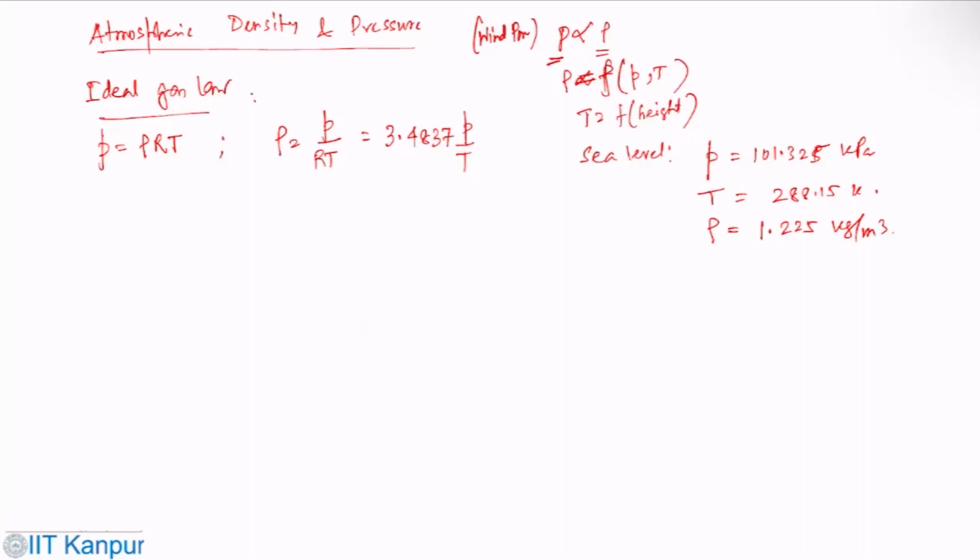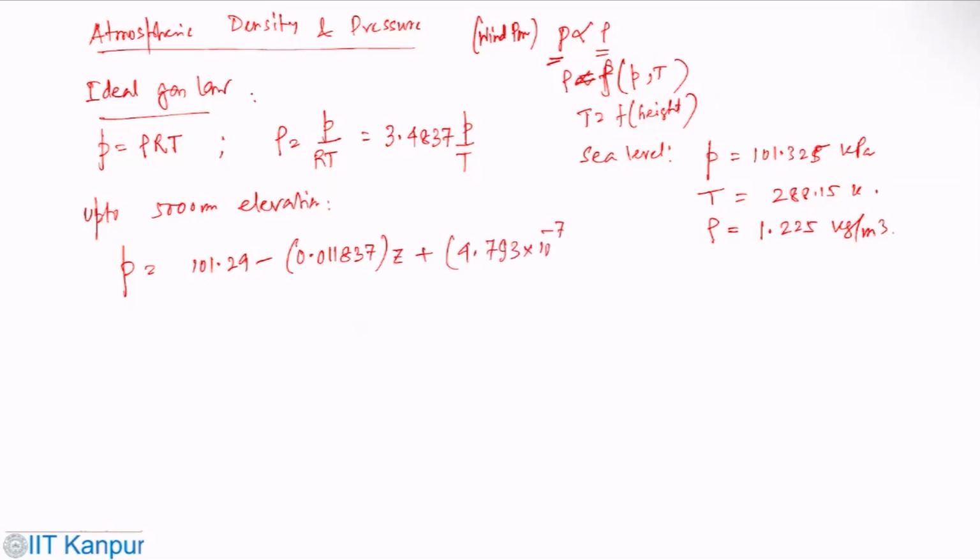Air pressure decreases with elevation above sea level. Up to 5,000 meter elevation, the pressure variation is like that: 101.29 minus 0.011837 times height plus 4.793 times 10 to the power minus 7 times z square.